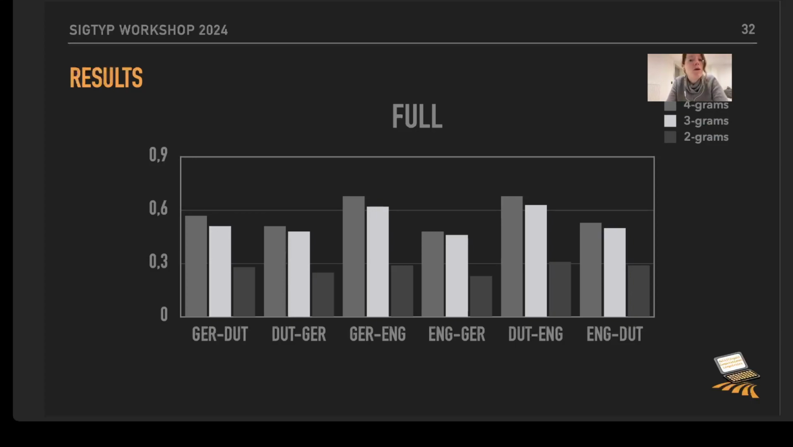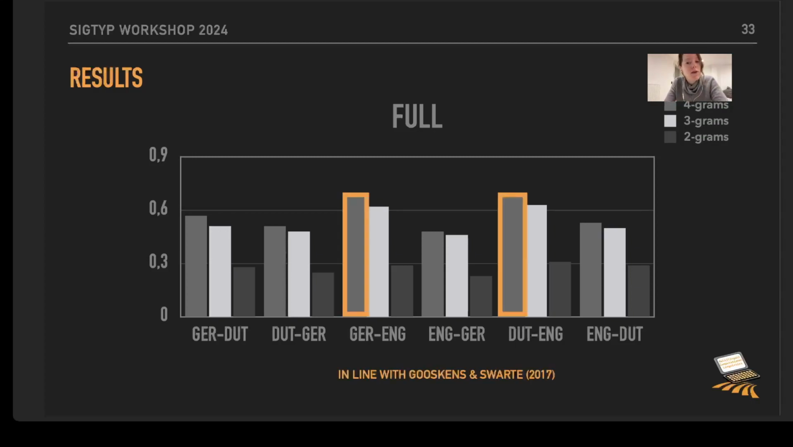Now, what you can see in this plot is again that the 2-gram chunks did not provide good results, and that is not surprising, seeing that on the individual languages we also had problems, right? The best results we get for the language pairs German English and Dutch English, and this is totally in line with what we saw with the participants' data from Gooskens and Zwarte 2017, which is very nice.